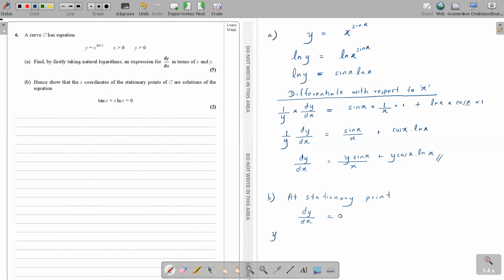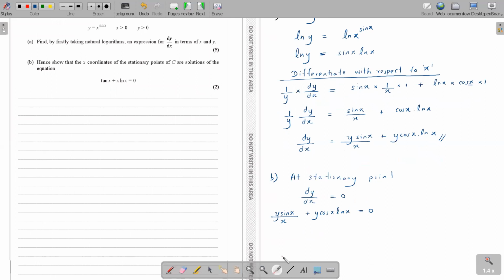So make it 0: y sin x over x plus y ln x cos x equals 0. We have to show this particular result, tan x plus x ln x.